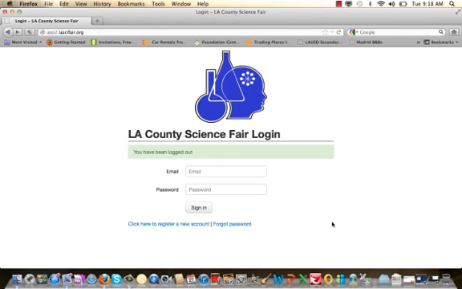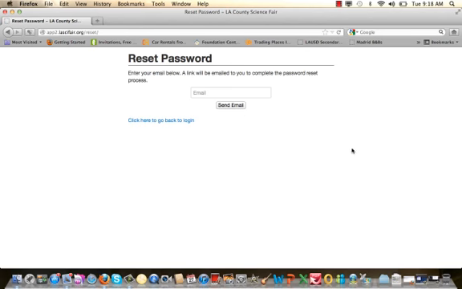If at any time you forget your password, there is an opportunity to go back to the original logon page, and where it says forgot password, click there. It will open up a new page that says reset password. Use your existing email that you submitted and click where it says send email.